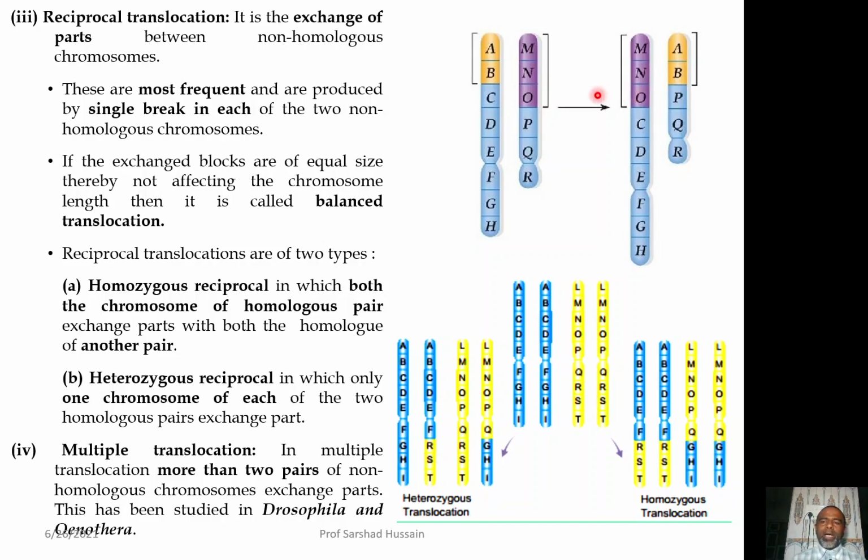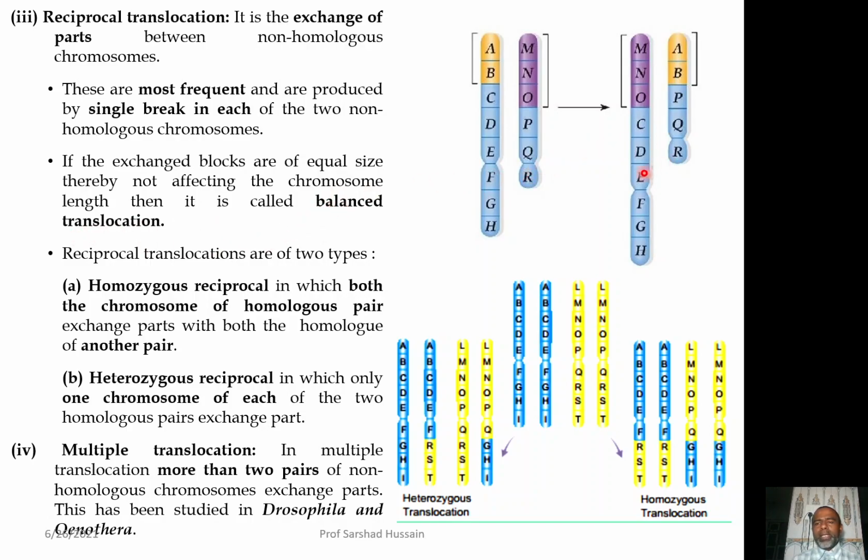Now, say for example, the parts that they have exchanged are unequal. But if the parts exchanged are equal in size, say if this chromosome was giving 2 genes, then it must also receive 2 genes. So the size must remain the same. If the size of the translocated part of the chromosome remains the same, it will not affect the length of the chromosome. As a result, it will be called the balanced translocation.